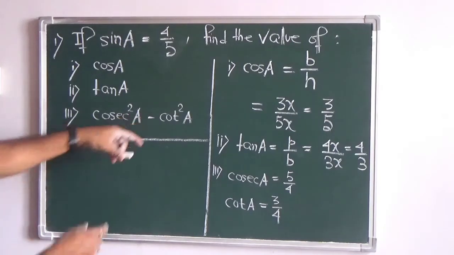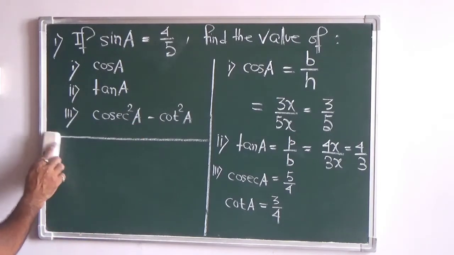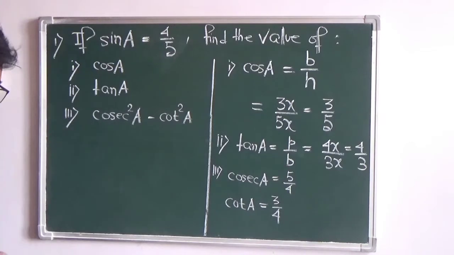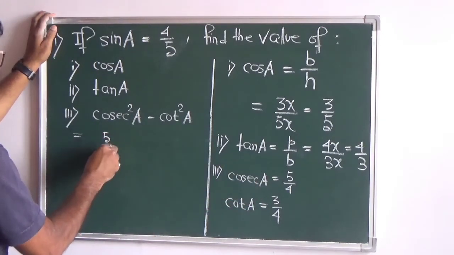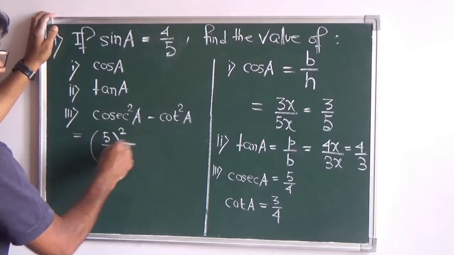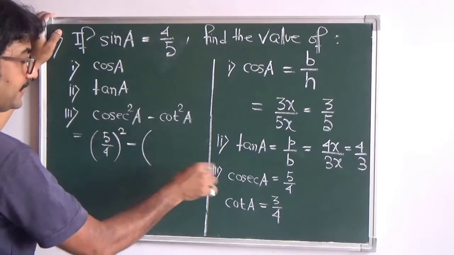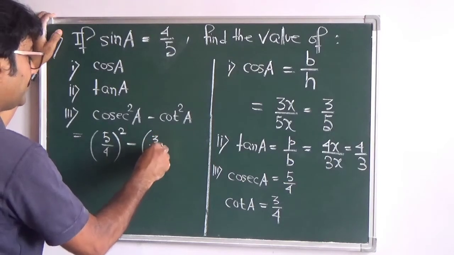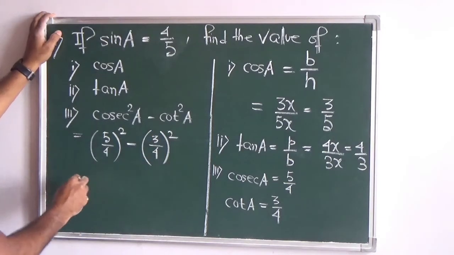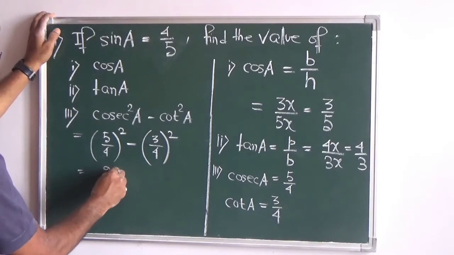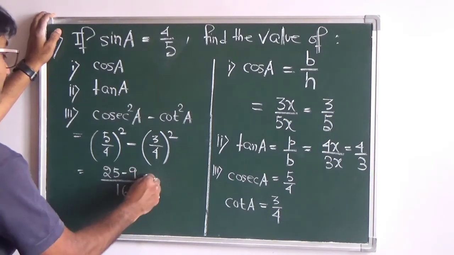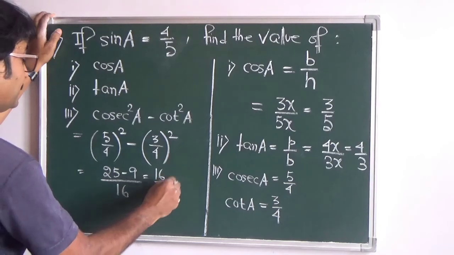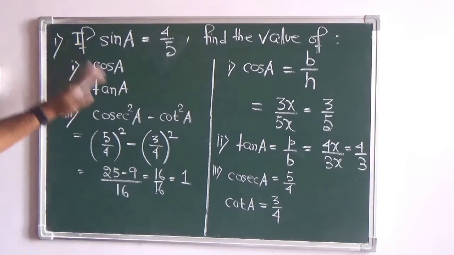Cosec square A minus cot square A. So this we can write here. In place of cosec square A, we will write 5 by 4 whole square, minus cot square A means cot A whole square, that is 3 by 4 whole square. So we will take the LCM. So it is 25 minus 9 by 16, so 16 by 16, and that is equal to 1. So it has to be 1.